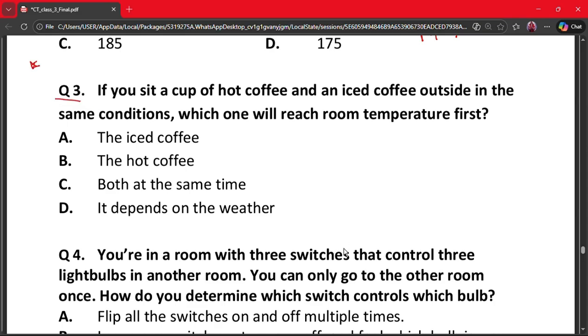Question 3. If you sip a cup of hot coffee and the iced coffee outside in the same condition, which one will reach the room temperature first? A. The iced coffee, B. The hot coffee, C. Both at the same time, and D. It depends on the weather. The correct answer is option B. The hot coffee has a larger temperature difference from the ambient room temperature, so it will cool faster and reach room temperature first.